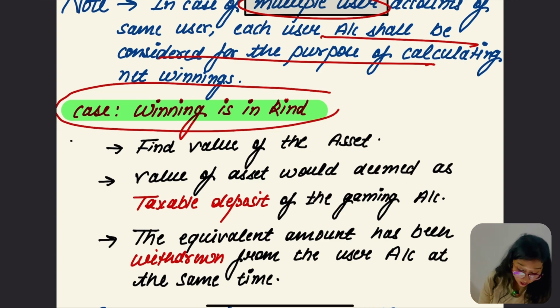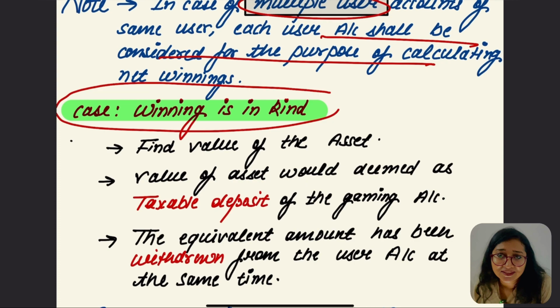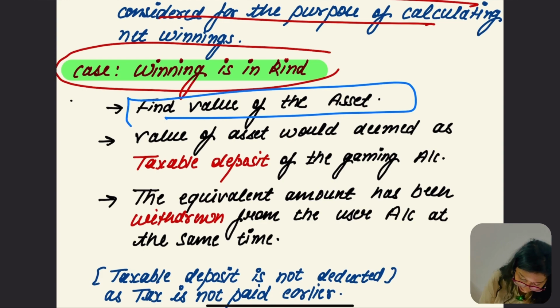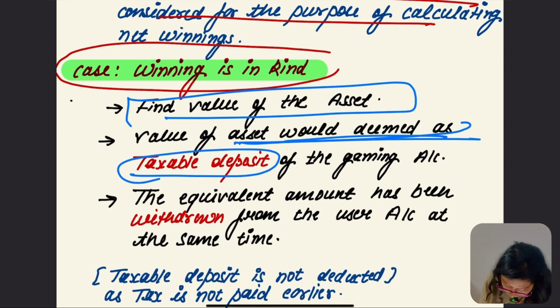But if the winning is in kind, or partially in money and partially in kind, how are we going to compute it? First of all, we have to find the value of the asset, whatever the asset is. That value of the asset would be deemed to be a taxable deposit.